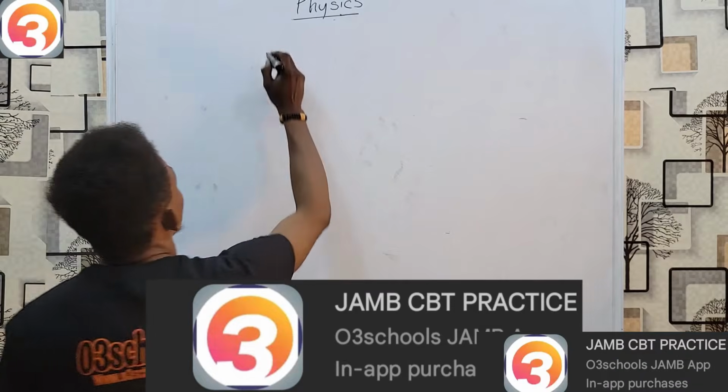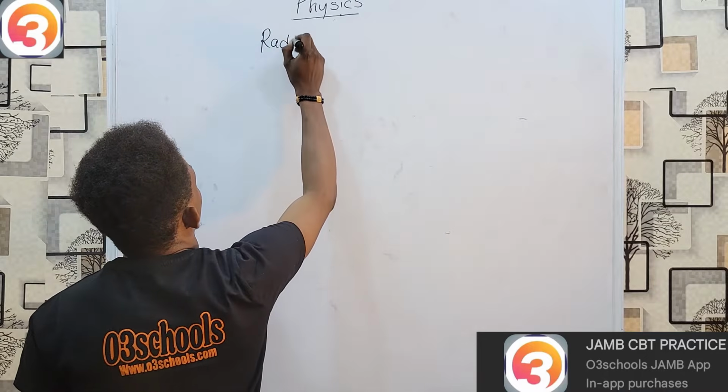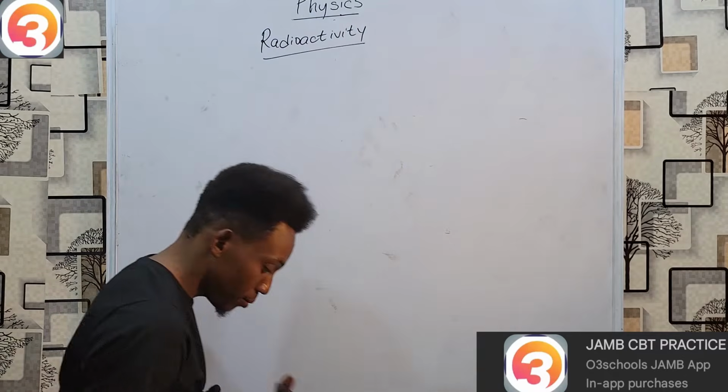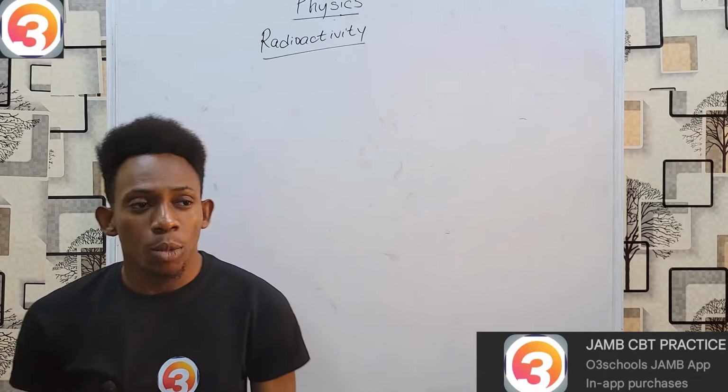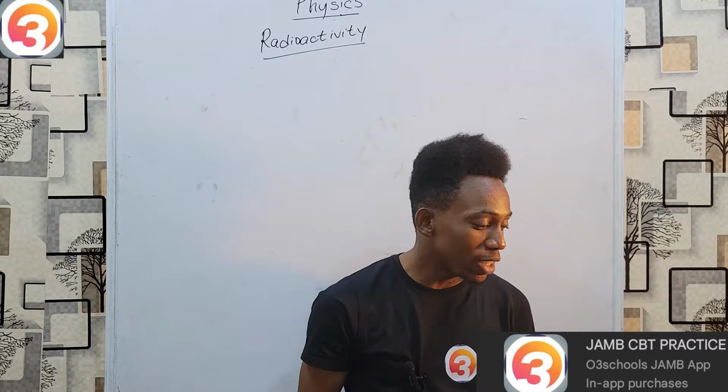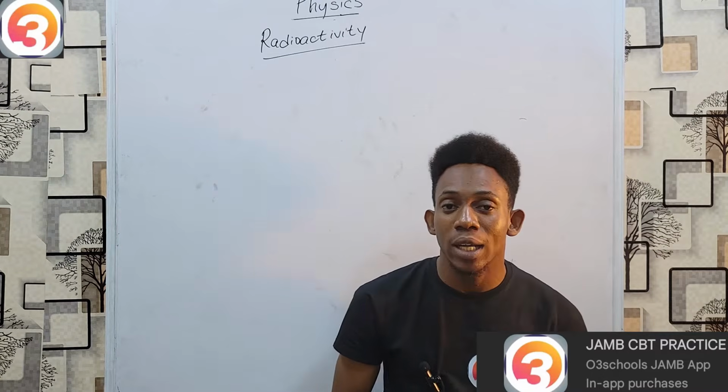In this class, we shall be studying the phenomenon of radioactivity. Radioactivity was discovered by Marie Curie in the year 1898. But what is radioactivity itself? Radioactivity refers to the spontaneous emission of particles and rays from the nucleus of an atom. When we say spontaneous, I mean it is continuous and it is unaffected by environmental factors. You don't have to do anything to make this radioactivity start. You don't really have to do anything either to make it stop. It's just part of the nature of particular atoms.